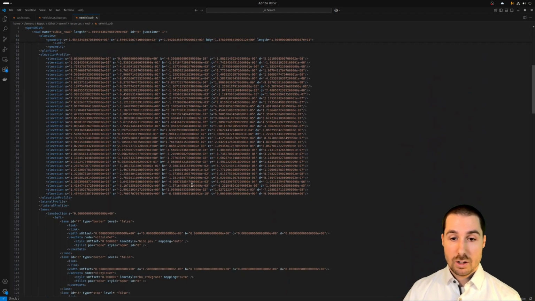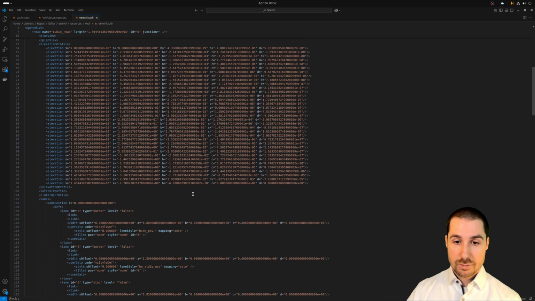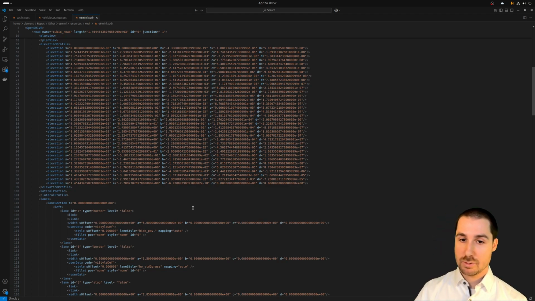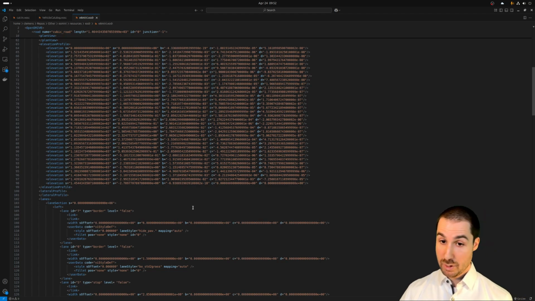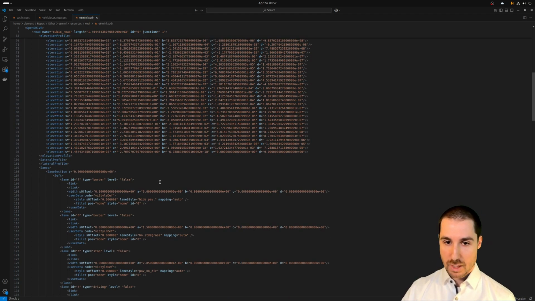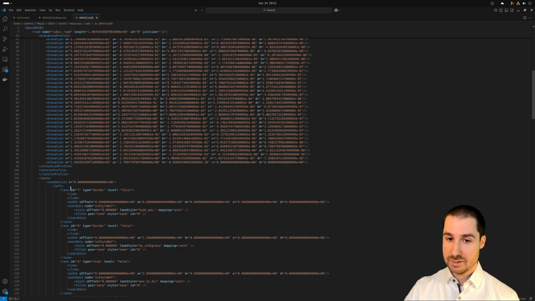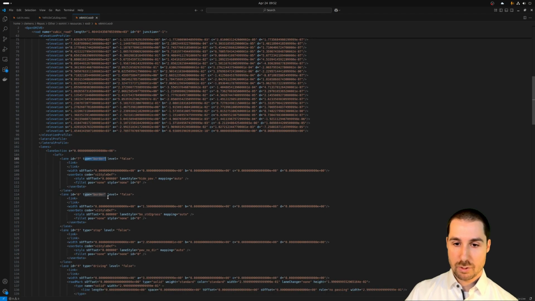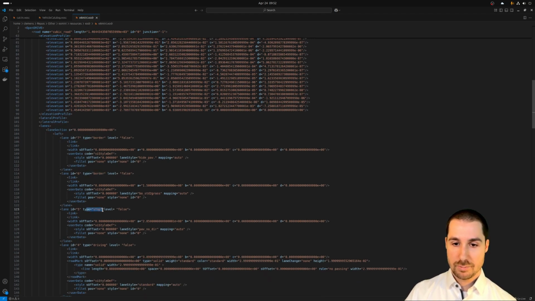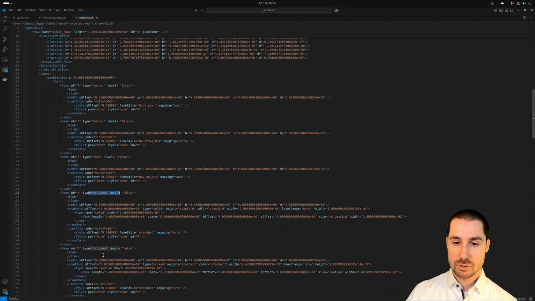So here you see the definition of a road. So you have roads, and then each road is divided into lanes. In this example, we only have one road, but we have multiple lanes. And the lanes are defined here. Every lane has an ID and a type. So you can see we start at the edge, a type border, we have another border, we have a stopping lane, and then we have several driving lanes.